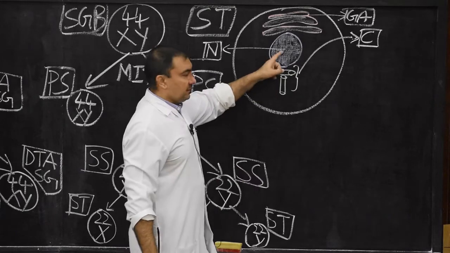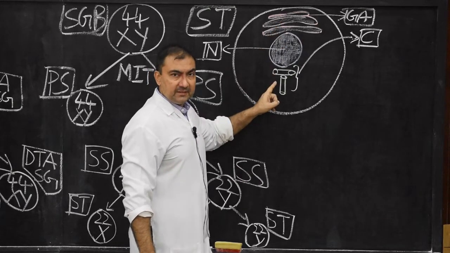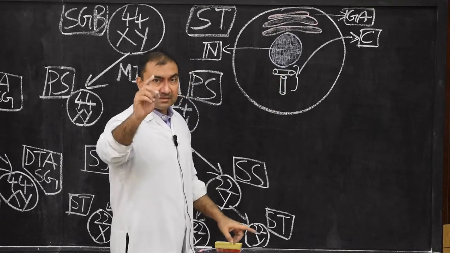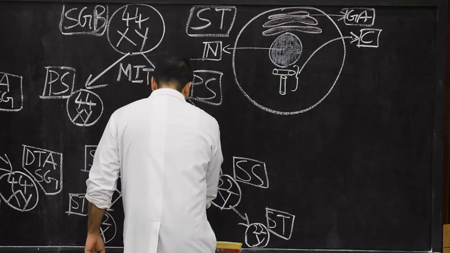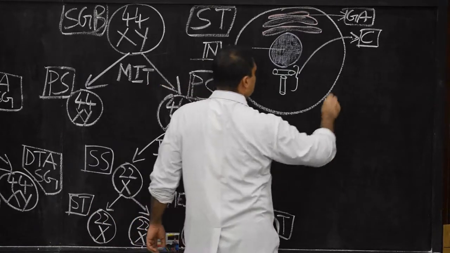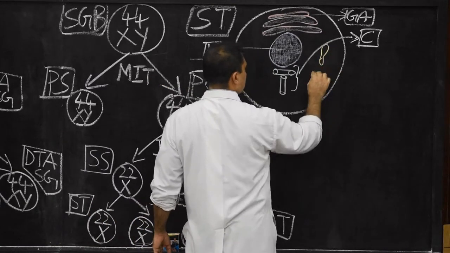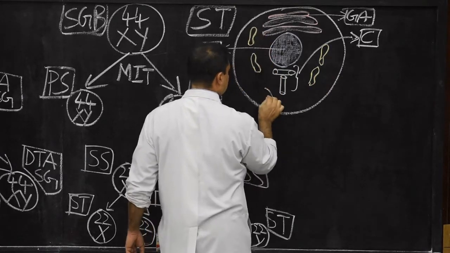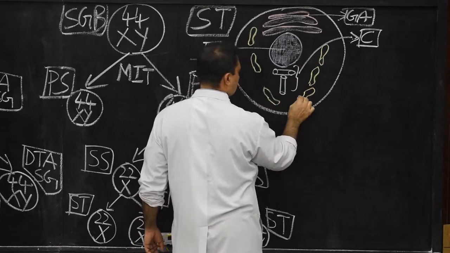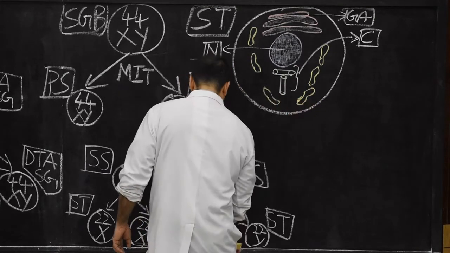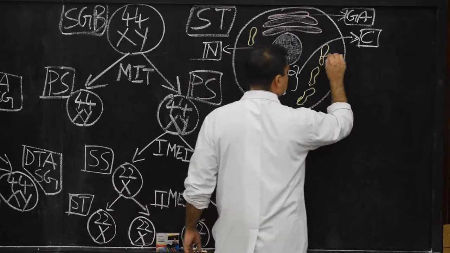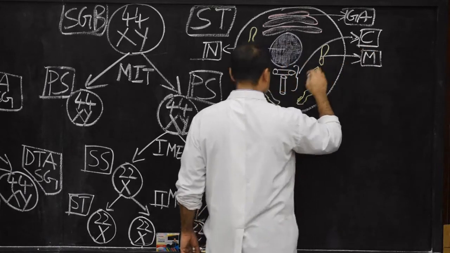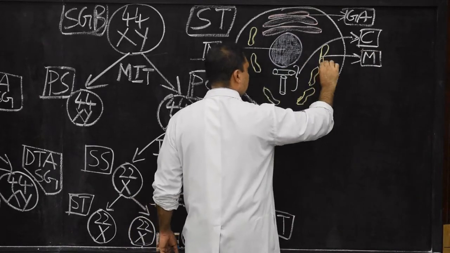So structure number 1, nucleus; structure number 2, Golgi apparatus; structure number 3, the two centrioles, anterior and posterior; and structure number 4, mitochondria, which is present inside the cytoplasm of the spermatid. This will be the mitochondria.